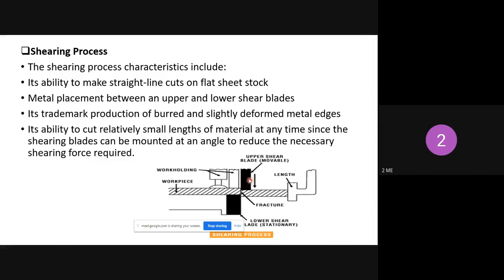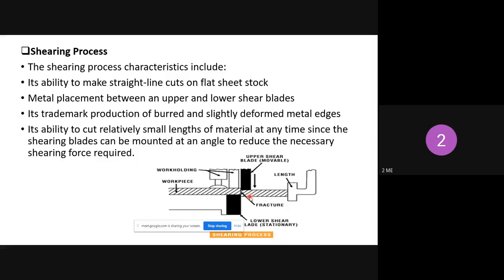Deformation and crack formation take place at the start or end position of the tool, and it will extend only when the punch moves down. As the punch moves further downward, the deformation of the metal is enlarged. At the end, the whole sheet metal is deformed. This is the shearing process.